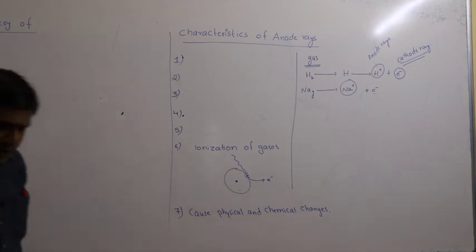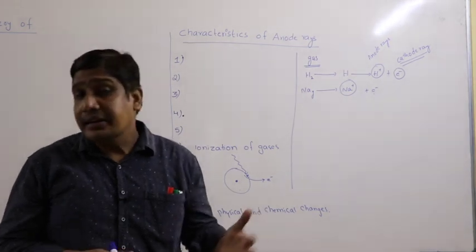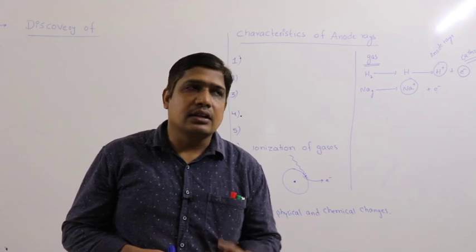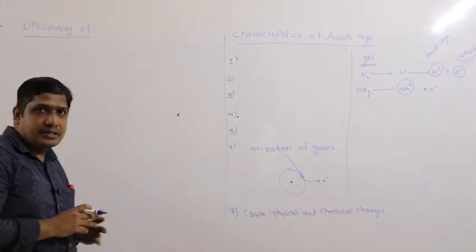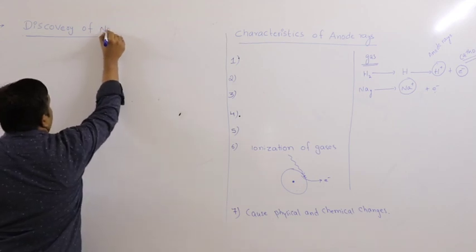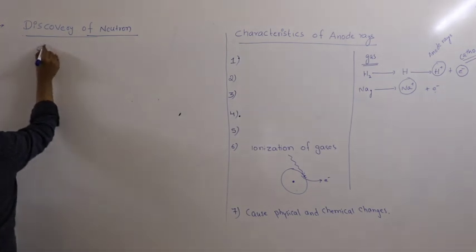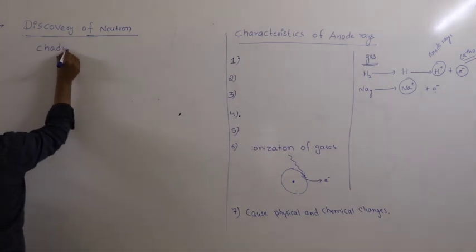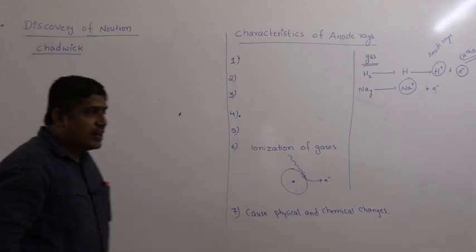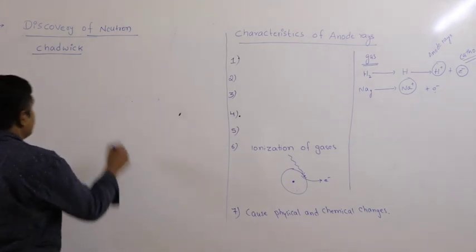Discovery of the neutron. The neutron was discovered much later, in the 1930s, not in the 1800s. It was discovered in the 1930s, but I would like to explain it here itself. The discovery of the neutron: it was discovered by Chadwick. Chadwick is the name of the scientist. In 1930 he discovered this.